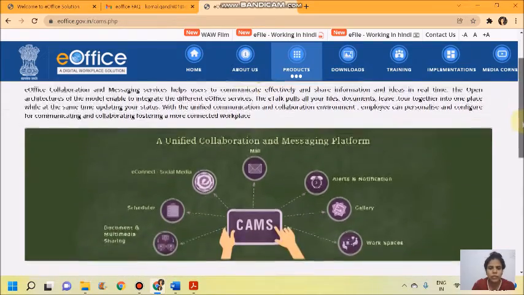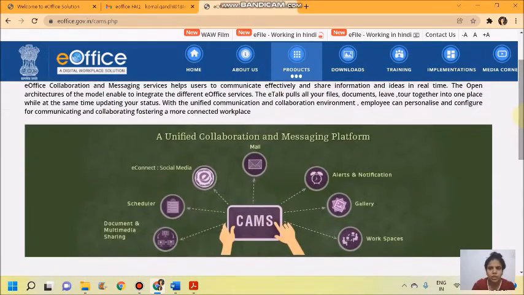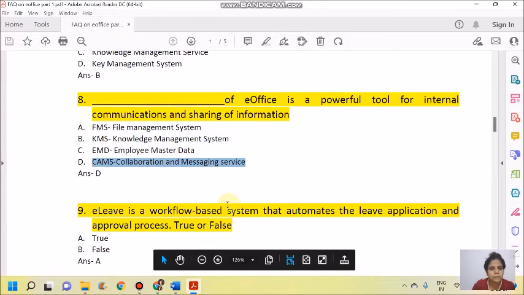Right now we are not using this much. We are into the file management system because in the initial stages of development it's important to have the movement of files going on through eOffice. This is one system wherein every kind of messaging within the office, giving alerts, having workspaces, and connecting through social media and mail will be possible through this product of eOffice.